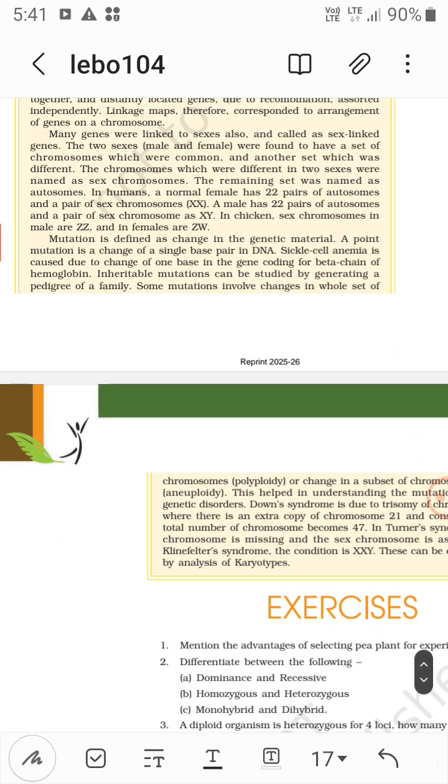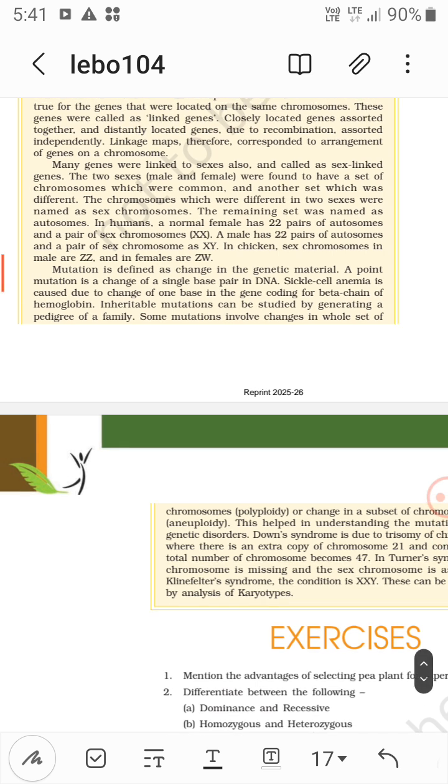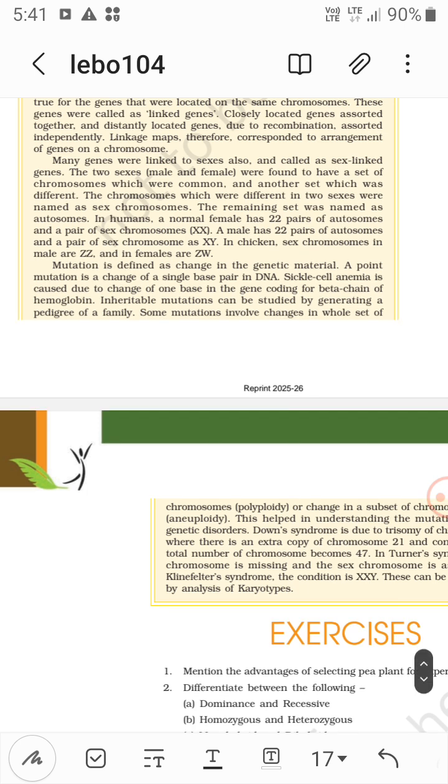Mutation is defined as a change in genetic material. A point mutation is a change of a single base pair in DNA. Sickle cell anemia is caused due to a change of one base in the gene coding for the beta chain of hemoglobin, right. So GAG to GUG, that is, glutamic acid is changed to valine.